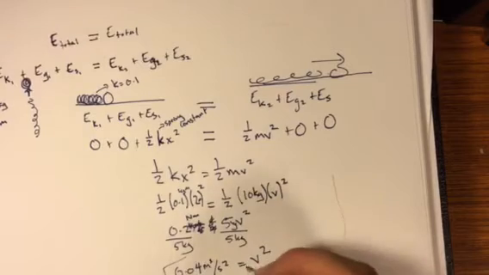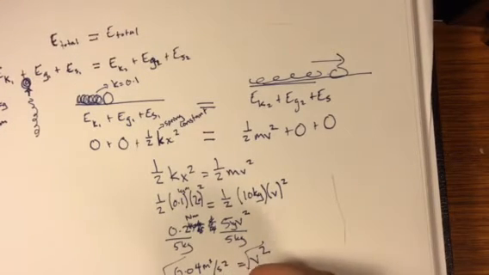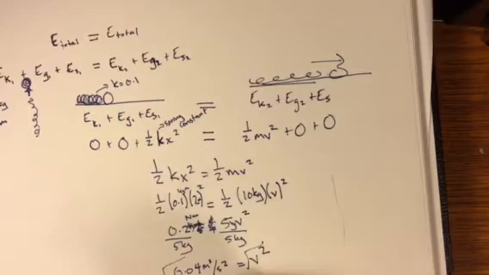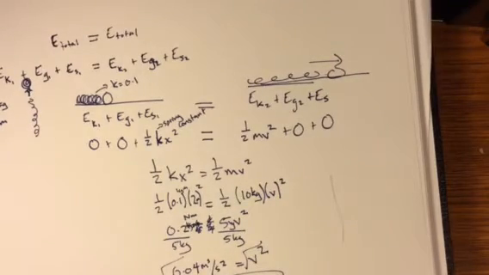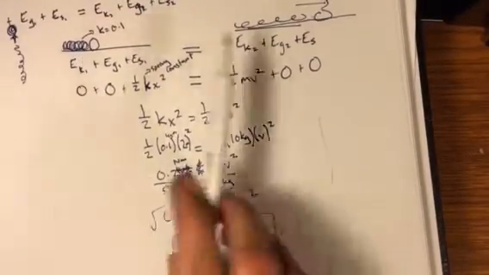Now I'm going to take the square root of both sides. I'm going to figure out how fast this thing is going. So the square root, velocity is 0.2 meters per second. So that's how fast it was going. That's a reasonable number. So there is our answer. That's how you would figure out what's happening here.